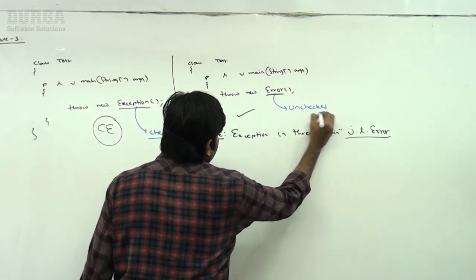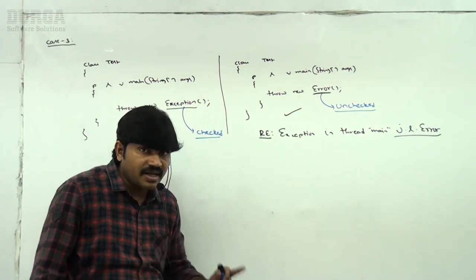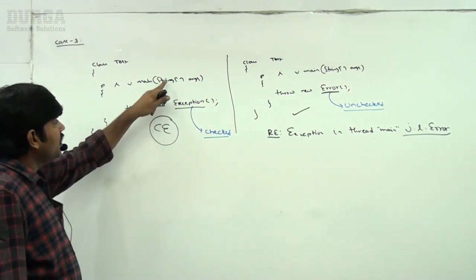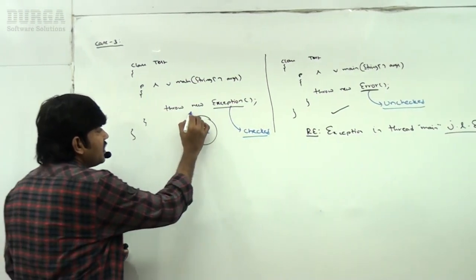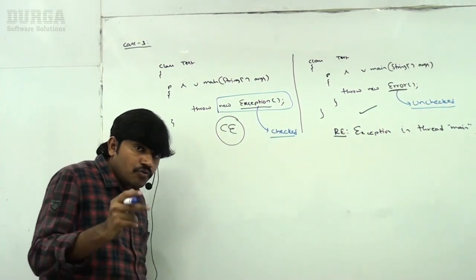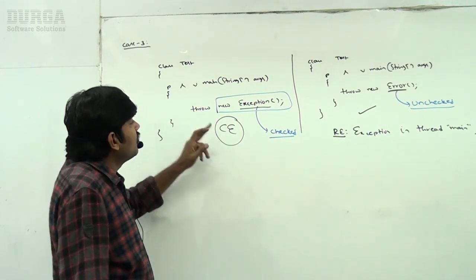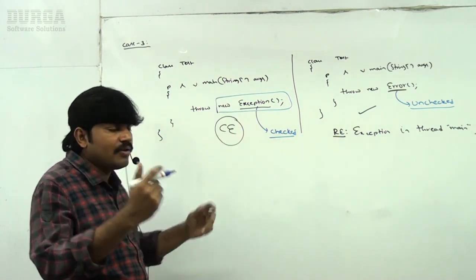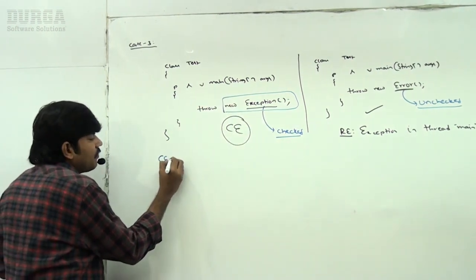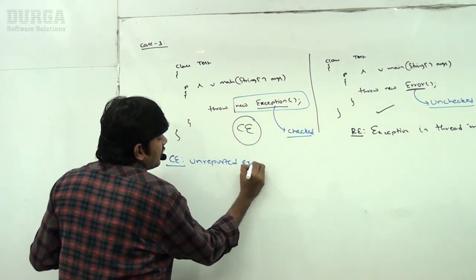This one is checked but this one is unchecked. So if there is any chance of raising a checked exception, compulsory we should handle it either by try catch or by throws. But we are raising it with no handling code, so immediately compile time error, unreported exception.